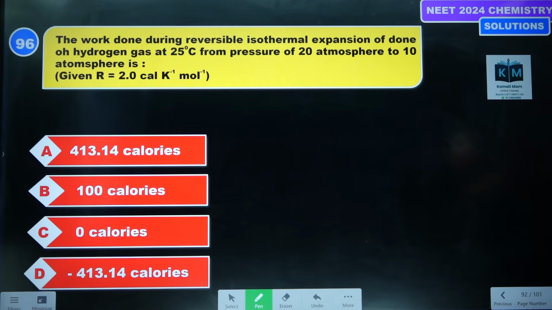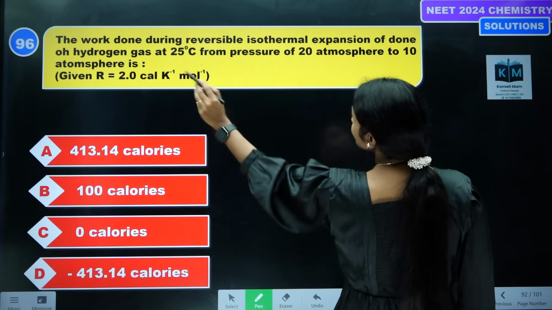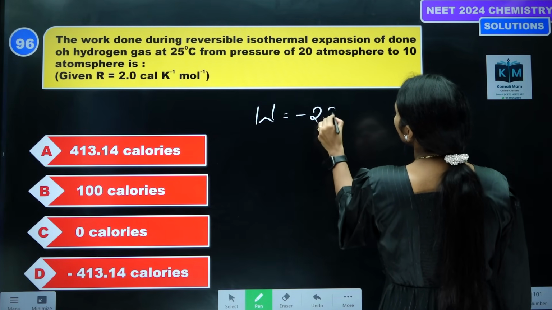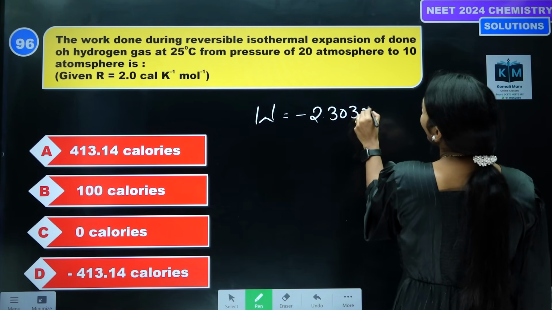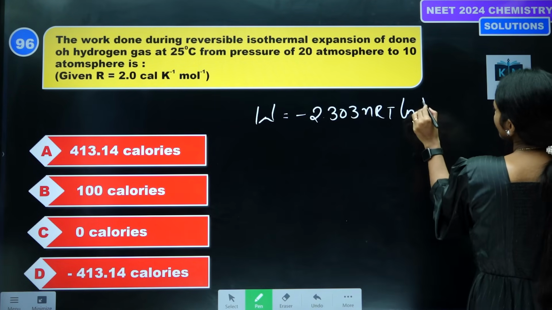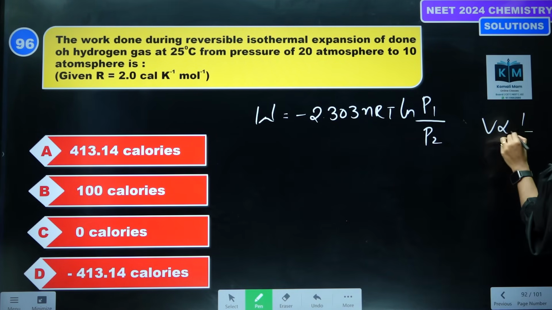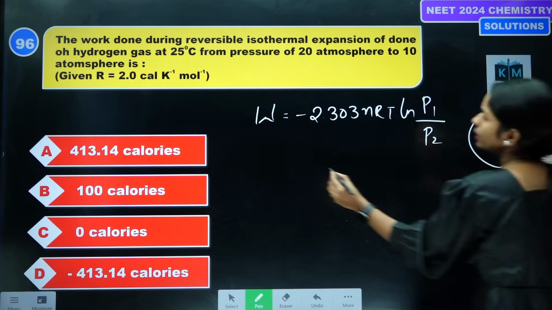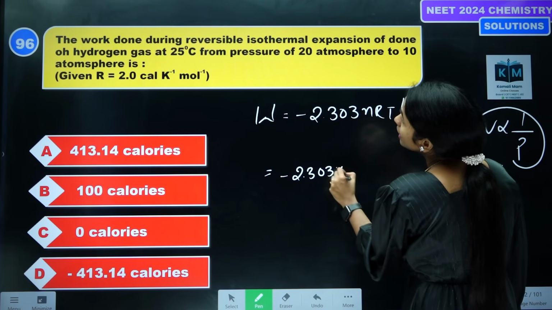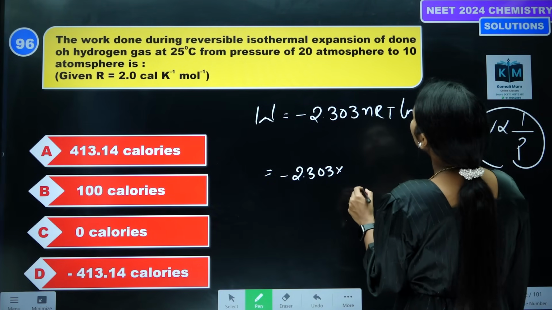Next, the work done during isothermal reversible expansion. What is the formula? Work done, W is equal to minus 2.303 nRT log of V2 by V1, which is actually P1 by P2, because volume is inversely related to pressure. So this is the formula. Then W is equal to minus 2.303. The number of moles is how many, students? The number of moles is given as 1 mole.